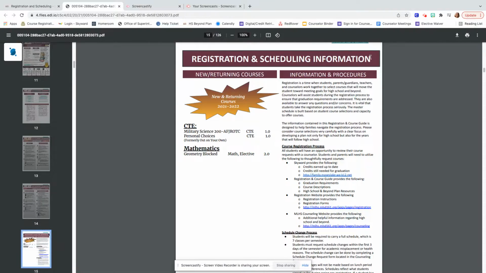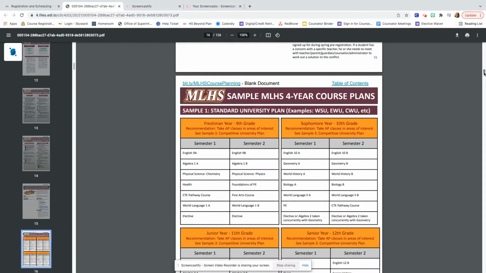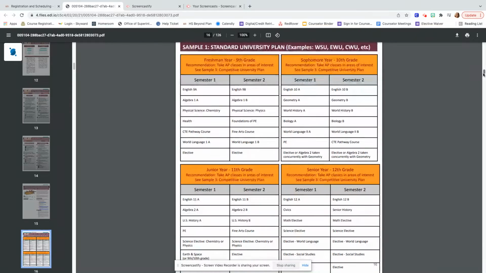I encourage you to look at this page with your parents to start thinking about registration information and building a schedule for next school year. Keep scrolling down. So right here is really important. So these are sample four-year course plans in high school. So this first sample is a standard university plan. So if you plan on going to college for your university, these are the classes that you should be in and taking in order to get into a four-year university.